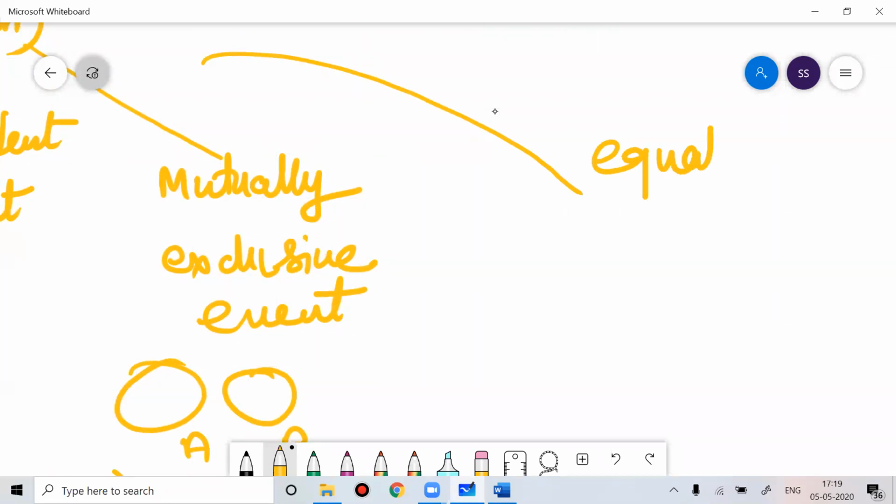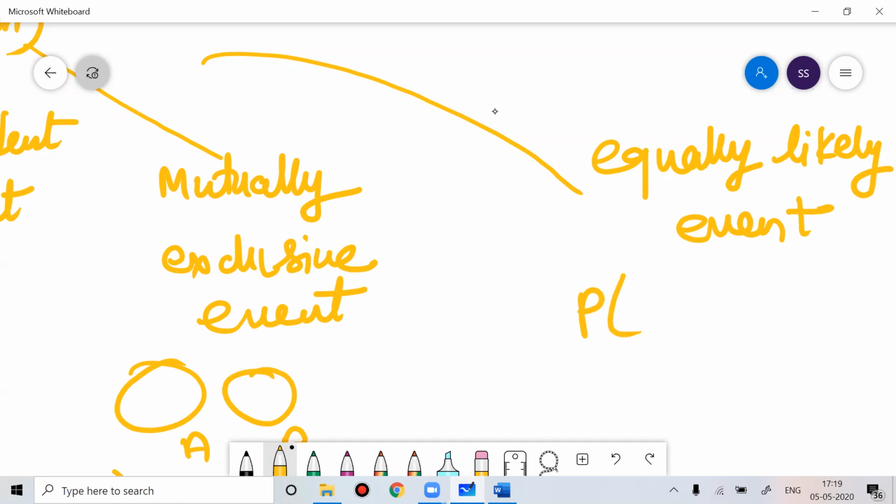Now, an event can be an equally likely event. Equally likely event means every time you work on probability, you get the same outcome. So probability of getting success or probability of not getting success, every time that is the same. Or every time equally likely, this would be the correct explanation.